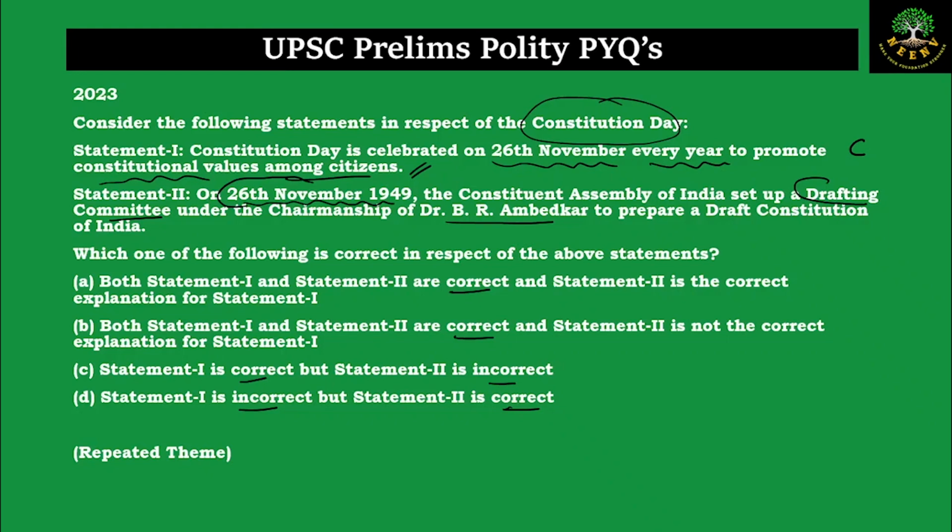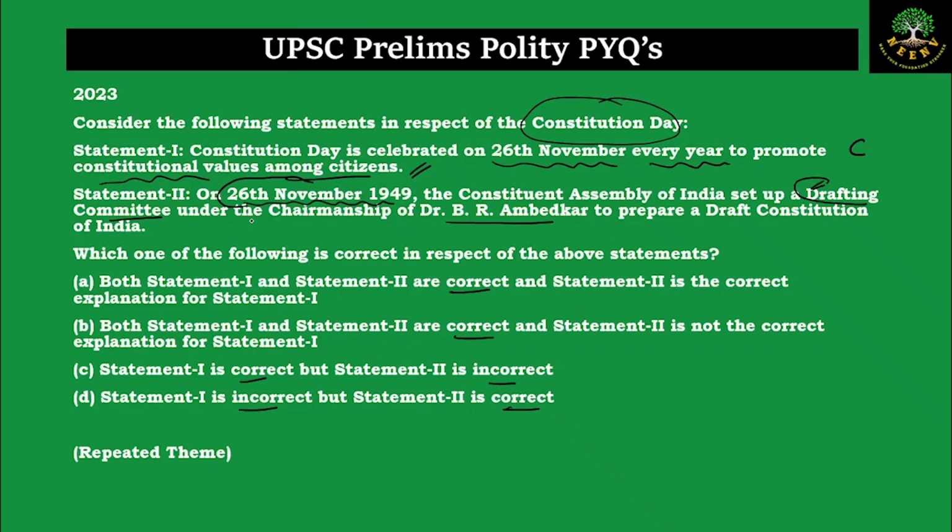Initially you have to set up the drafting committee, who draft the Constitution, and they take some time. We took a very long time, and after that finally we adopted the Constitution, and later on the Constitution came into force. So on the day the Constitution was adopted, can we set up the drafting committee on the same day? That doesn't make sense. The drafting committee should have been set up much earlier. So this date doesn't make sense with the drafting committee.